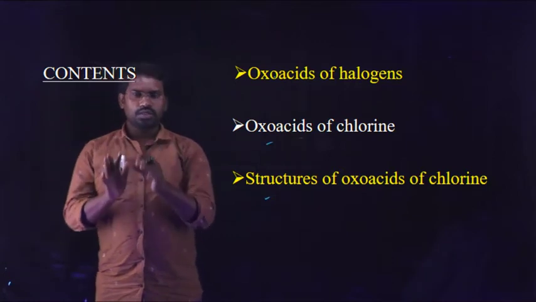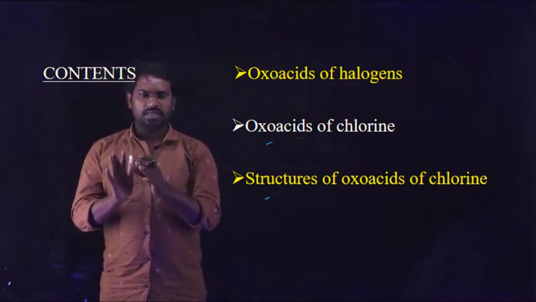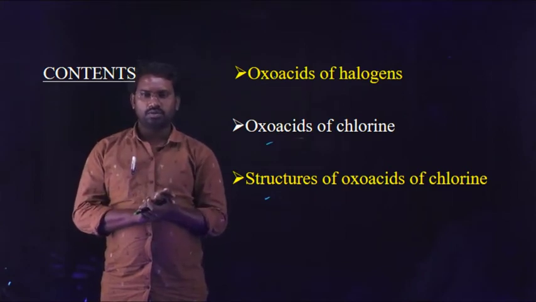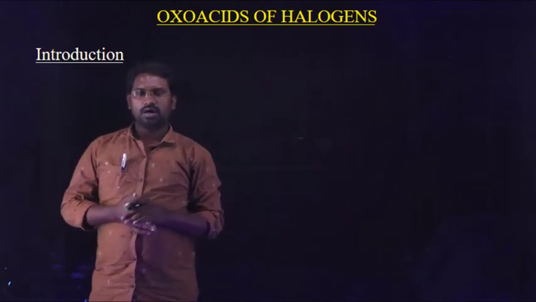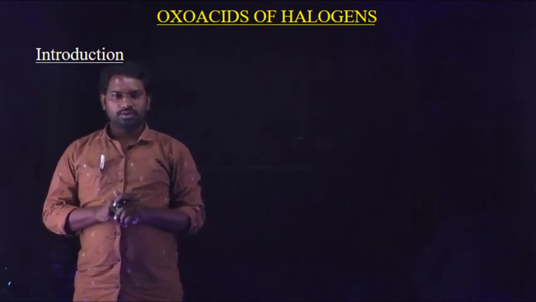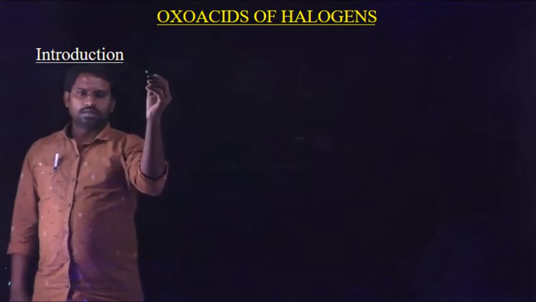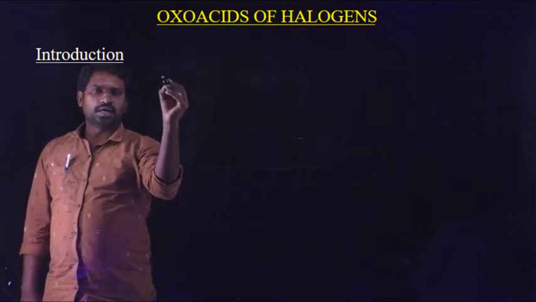After knowing the names of oxo acids of chlorine, it is necessary to know the structures of the oxo acids of chlorine. Oxo acids of halogens. So what are oxo acids of halogens? The 17th group elements are known as halogens. In that halogens,